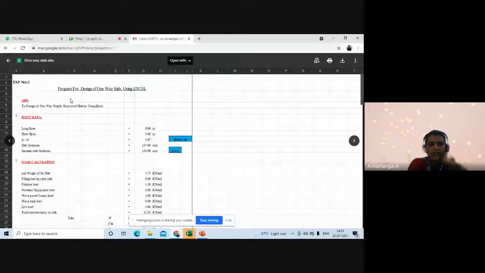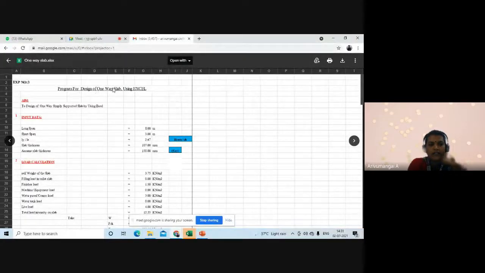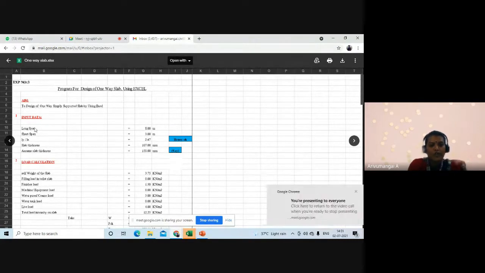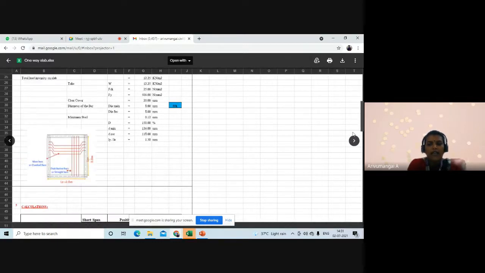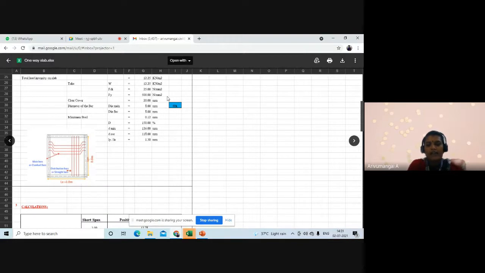So this is the program for the design of a one-way slab using Excel. Using Excel, you just give the input data only. So give the input data, that is, you have to change only the data. Only the data, and it will be calculated automatically by the Excel. The formulas are already designed in the Excel.